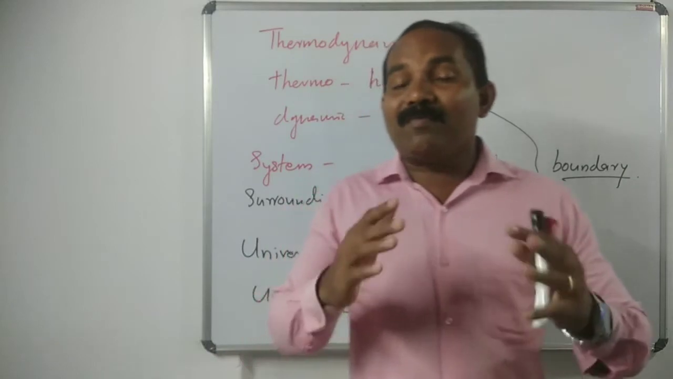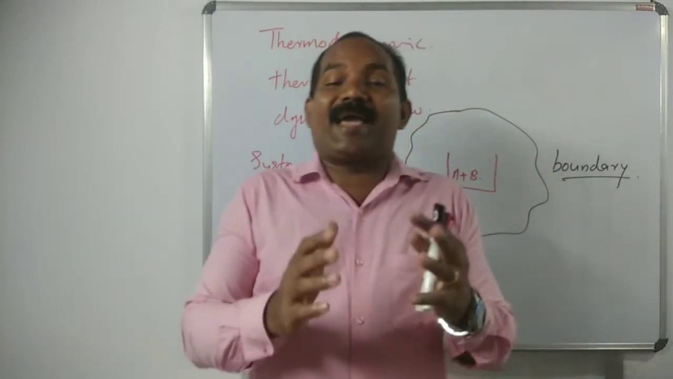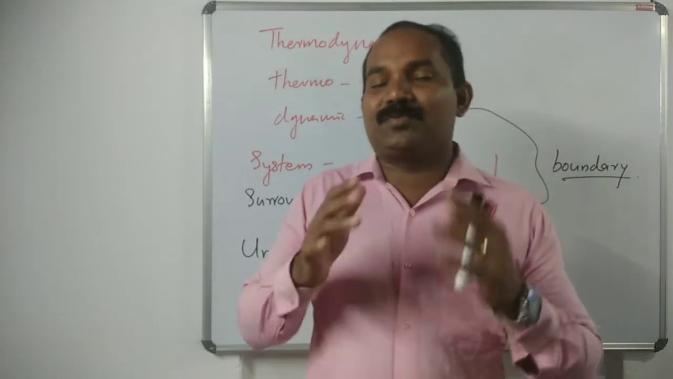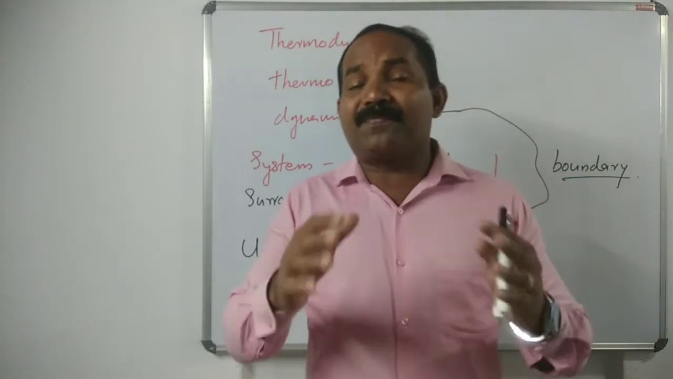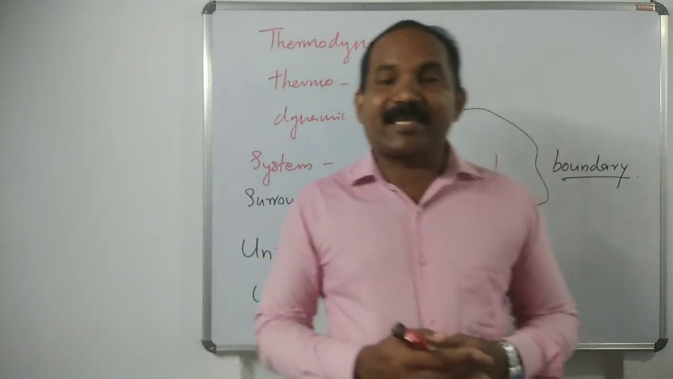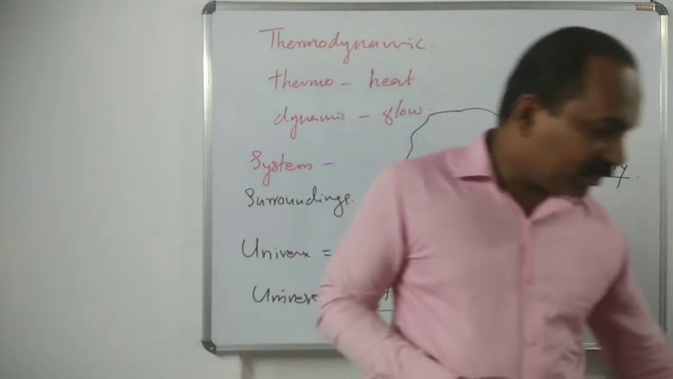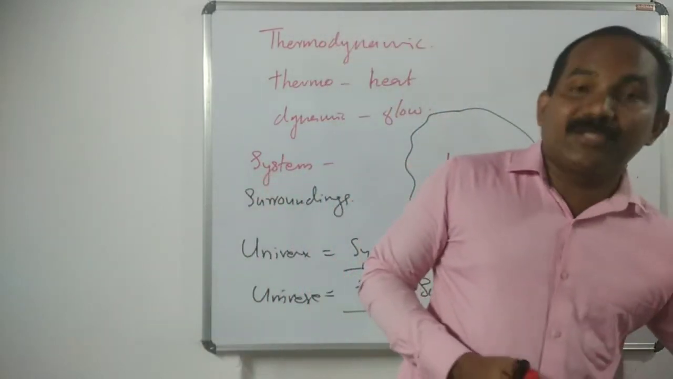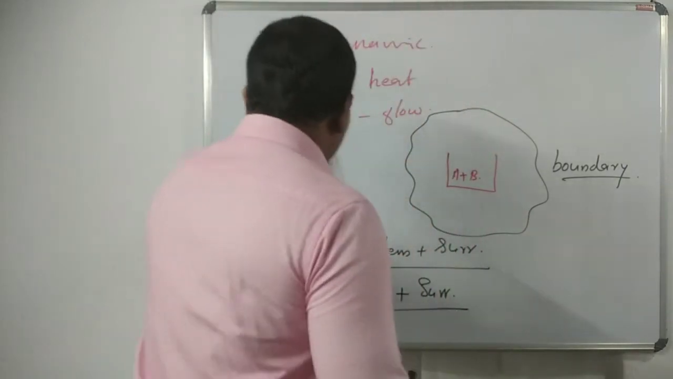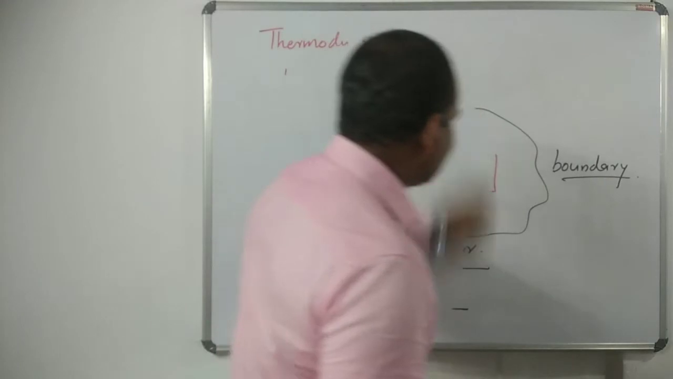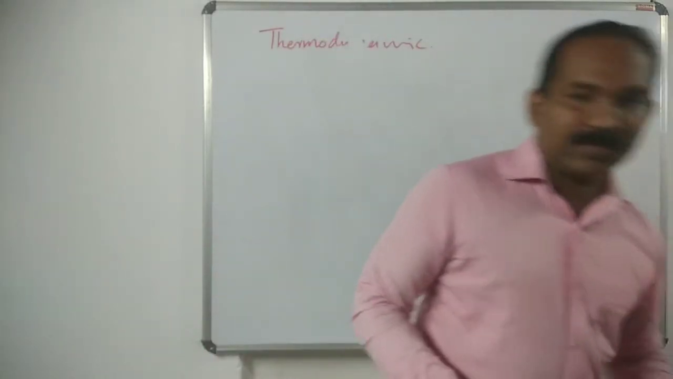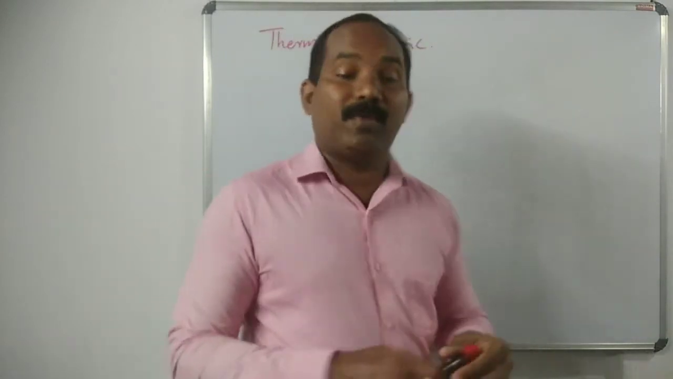Let's discuss the different types of systems. We have three different systems: open system, closed system, and isolated system. Let's discuss them one by one.